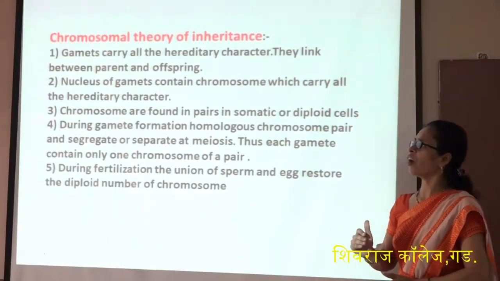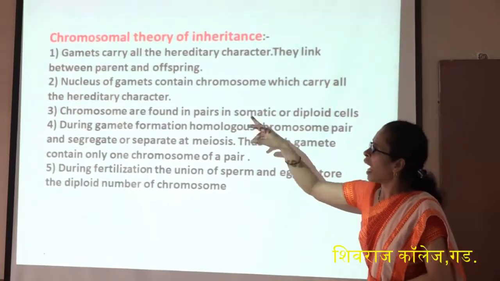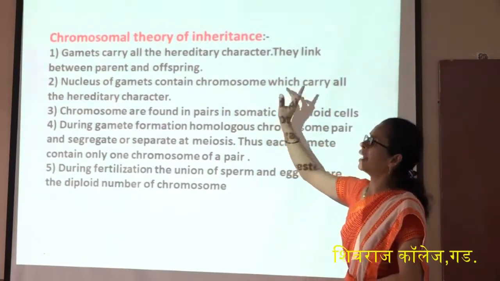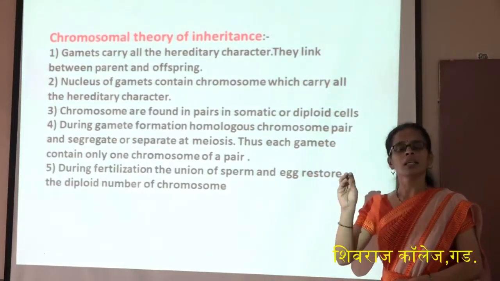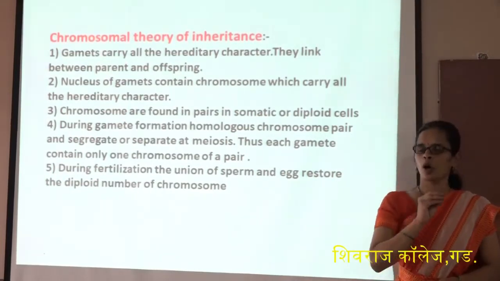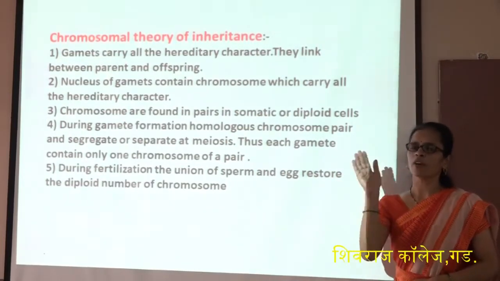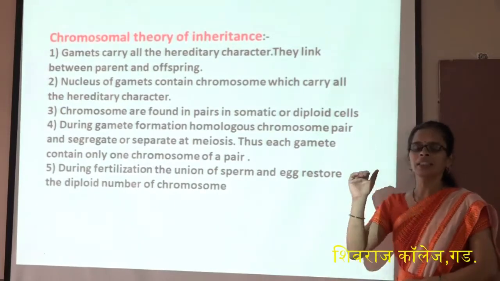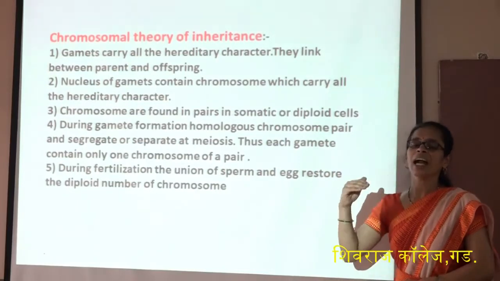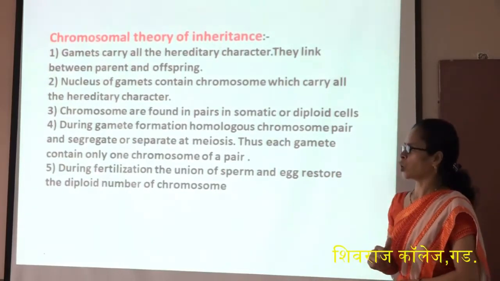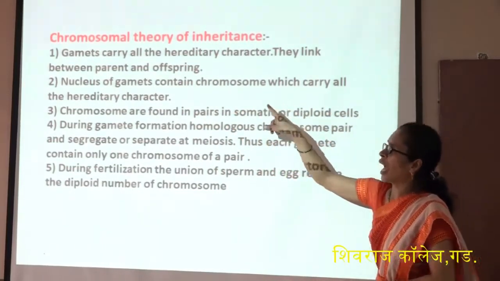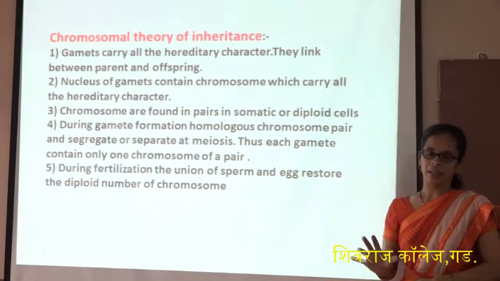The chromosomal theory of inheritance says that the gametes carry all the hereditary characters and link the parent and the offspring. Mendel said that factors are transmitted from parents to offspring, and factor is a similar word to gene, so they gave the name gene, saying that genes are transmitted from parents to offspring. The nucleus of the gamete contains chromosomes, which carry all the hereditary characters.